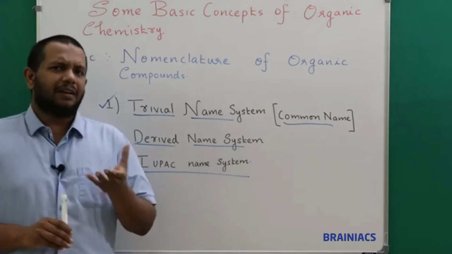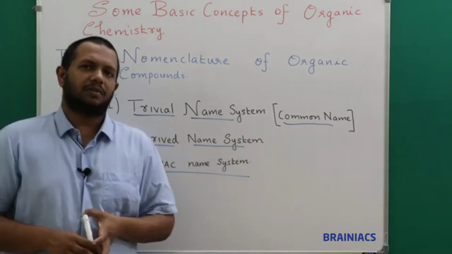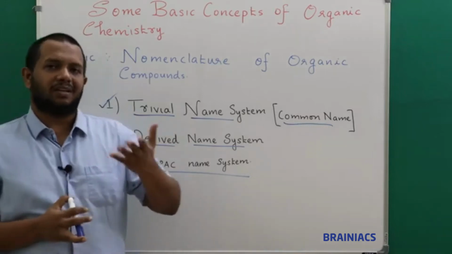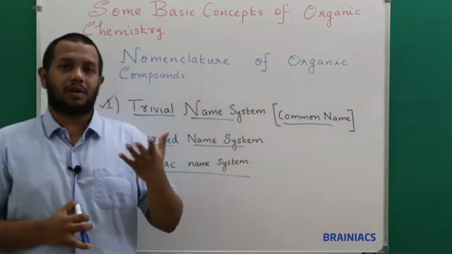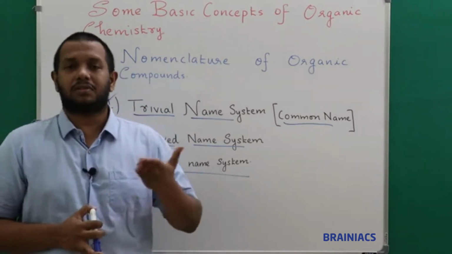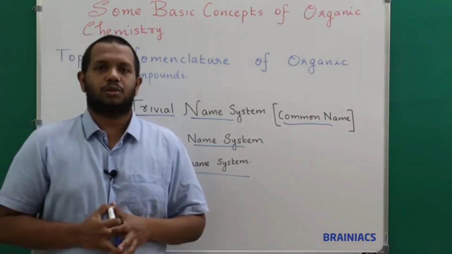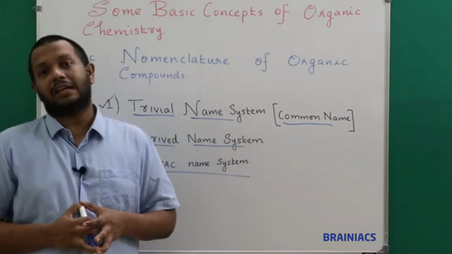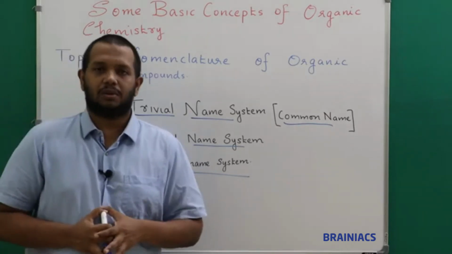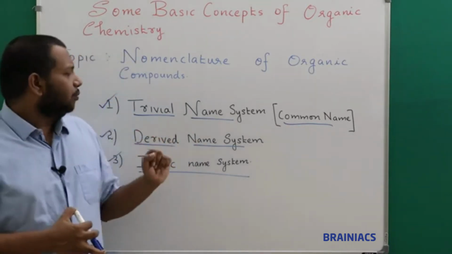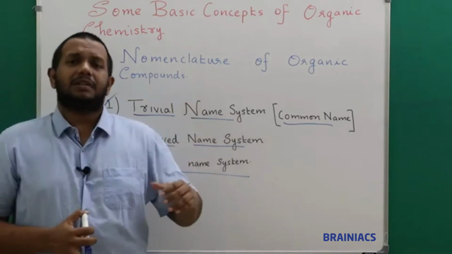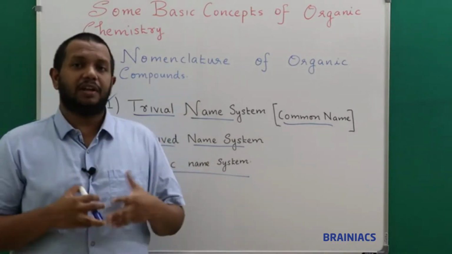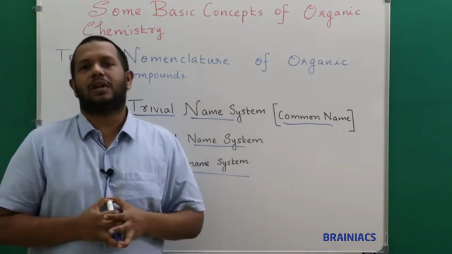I will tell a small history based on this. Very simple. The first organic compound that was synthesized in the lab was urea, NH2CONH2, which was discovered by a German scientist named Wöhler in 1828. After that, when they were discovering compounds, they didn't know how to name these organic compounds.